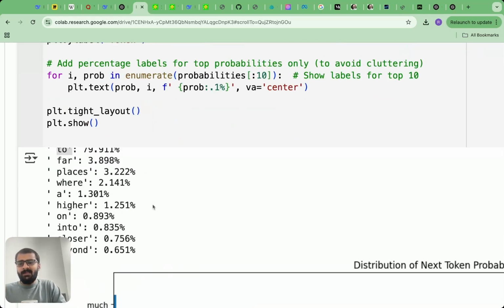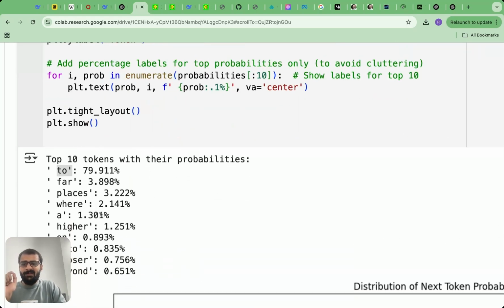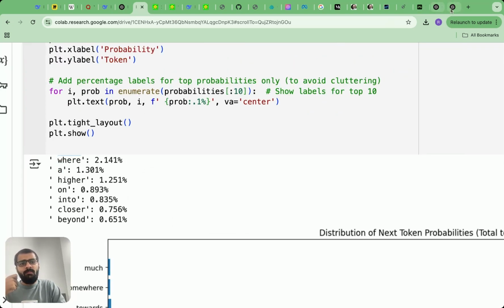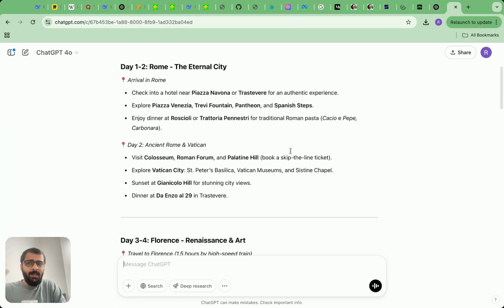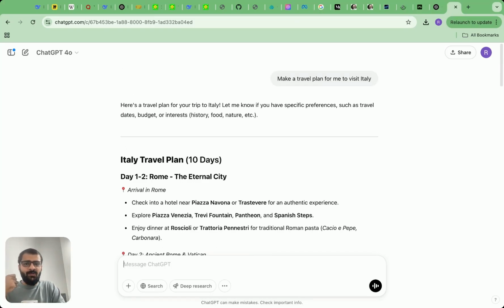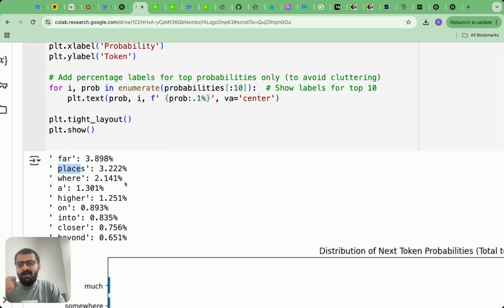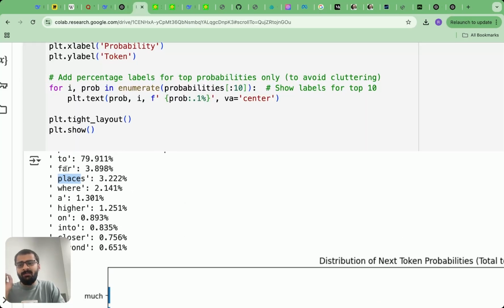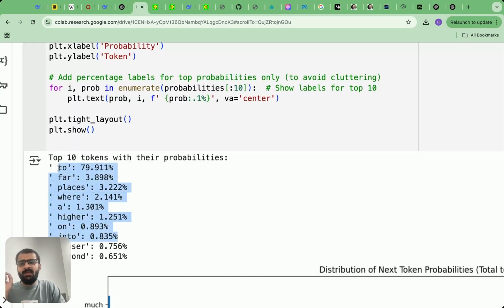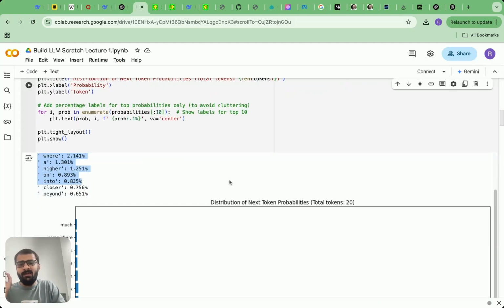But you will see that there is also some amount of probability which is assigned to tokens like far, places, where, etc. So although you see these answers over here and they look deterministic, it seems that ChatGPT is very confident in giving these answers. Just keep in mind that underneath, for every single token, there is a probability, and we choose the next token with the highest probability.